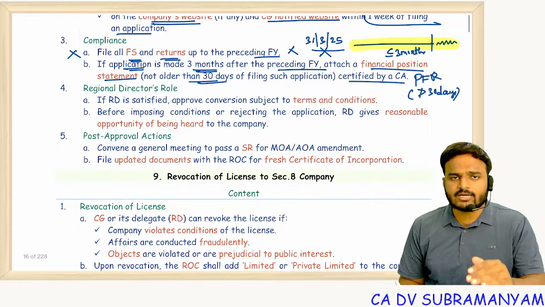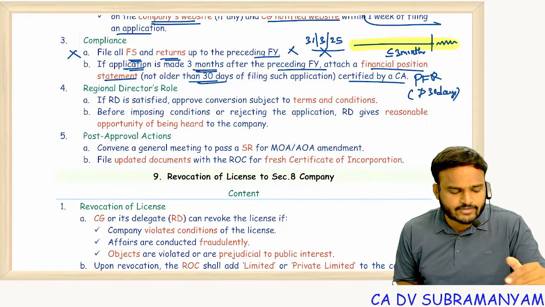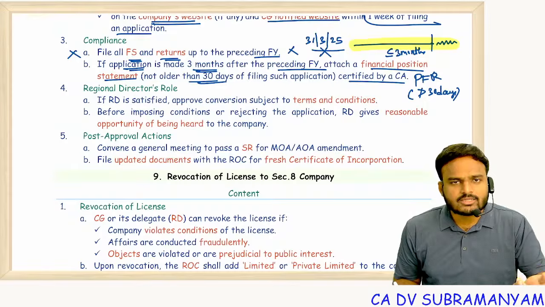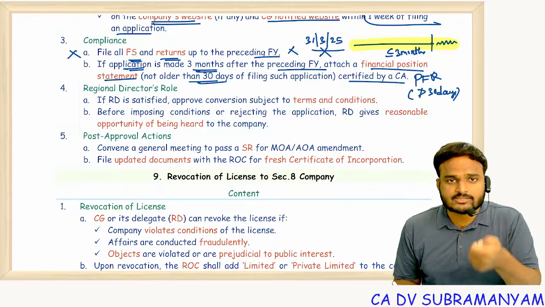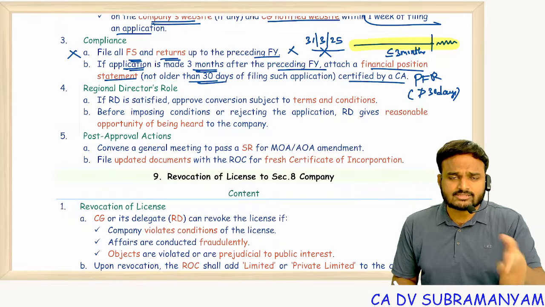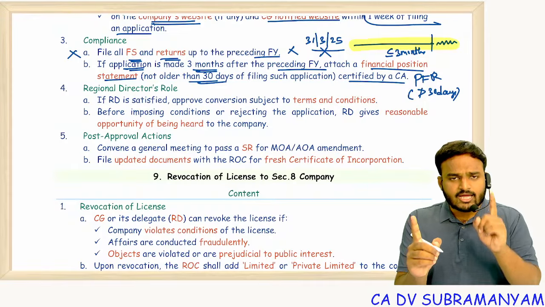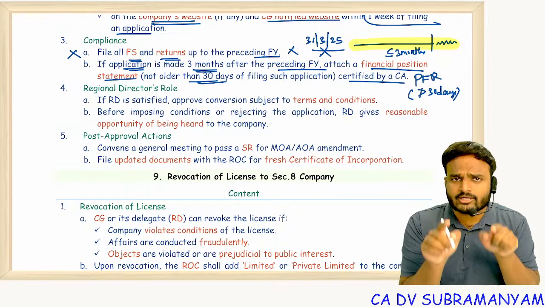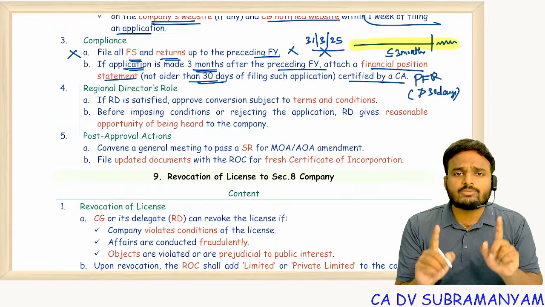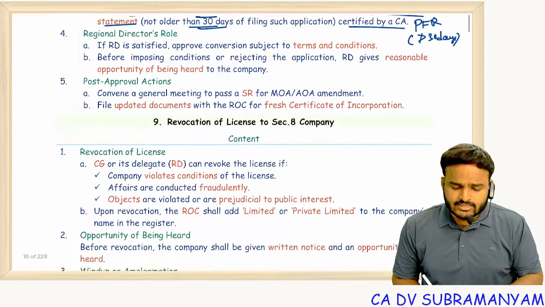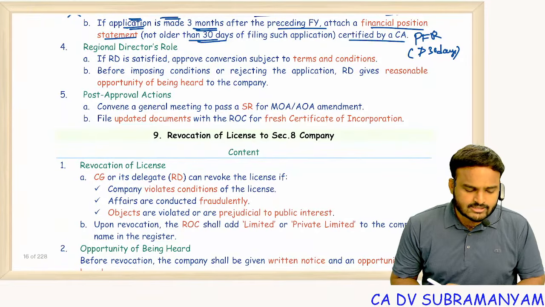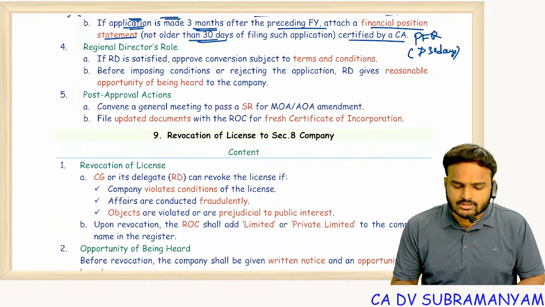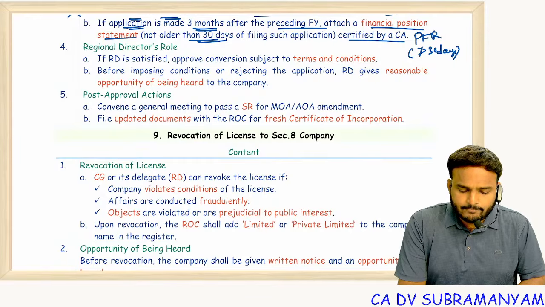If you are filing application within 3 months of completion of financial year, no need to add new financial statements for that 3 months period. But if the gap between closure of financial year and filing of application is more than 3 months, for this period also prepare periodical financial results which should not be older than 30 days. Regional director's role: if RD is satisfied, approves conversion.